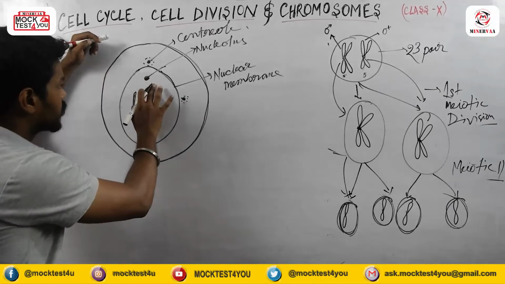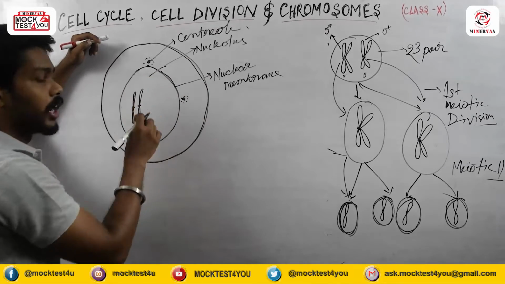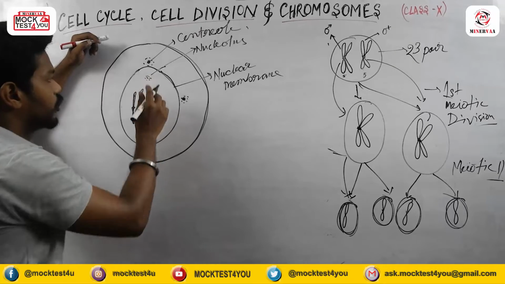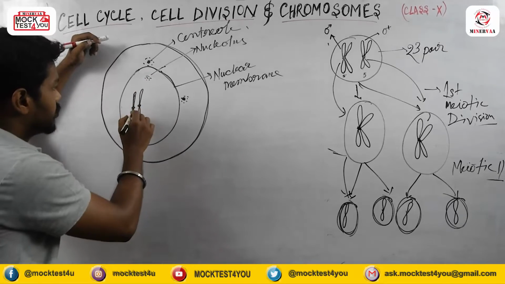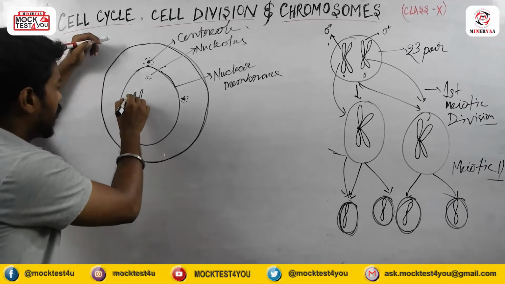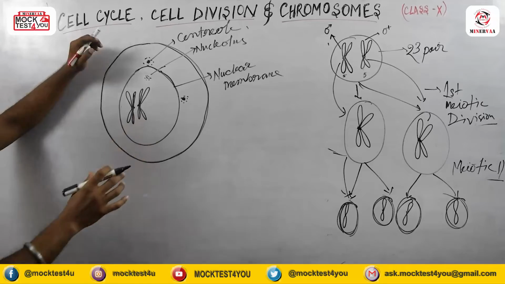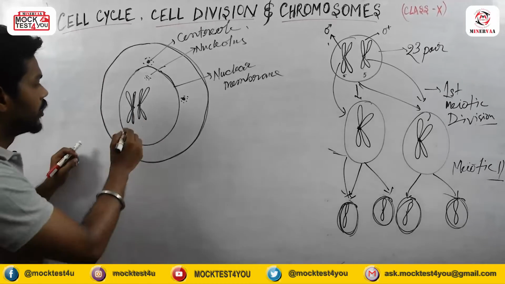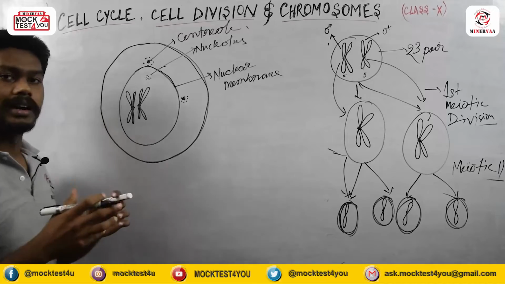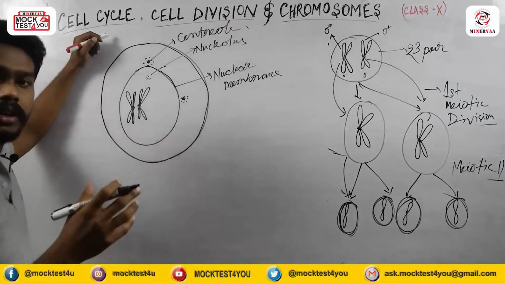The nucleolus also starts disappearing in this phase. I forgot to show you the doubled structure of the chromosome, which remains from the first stage, because the chromosome content already doubled during interphase.